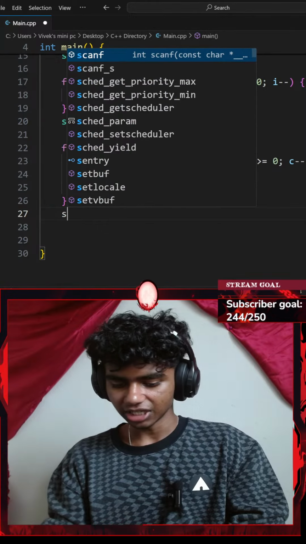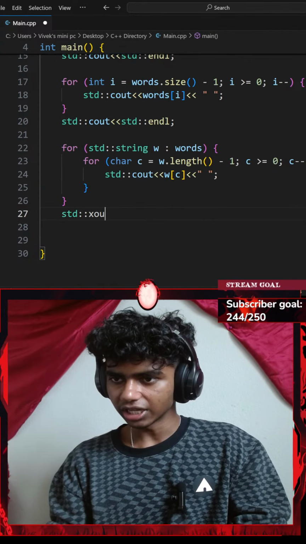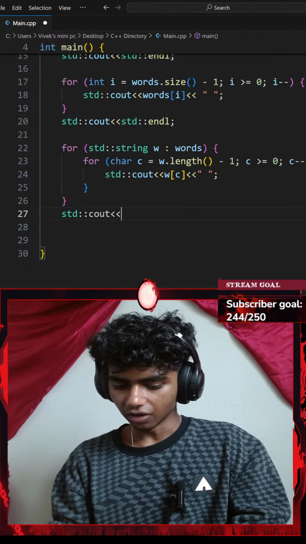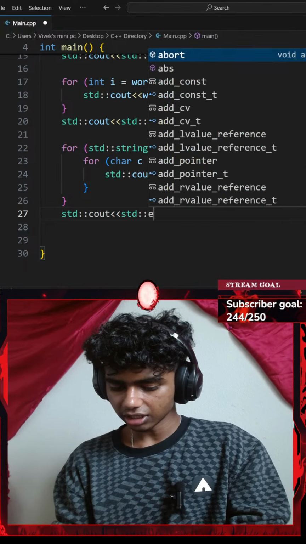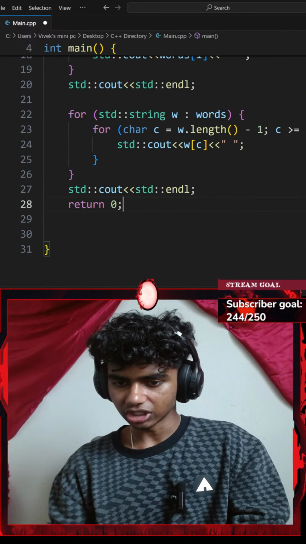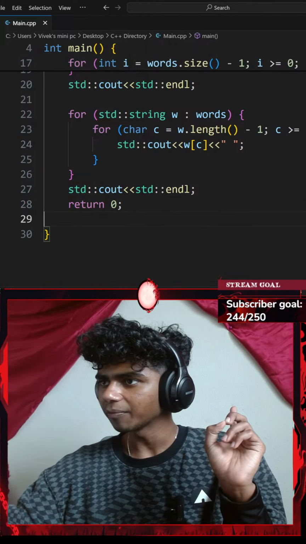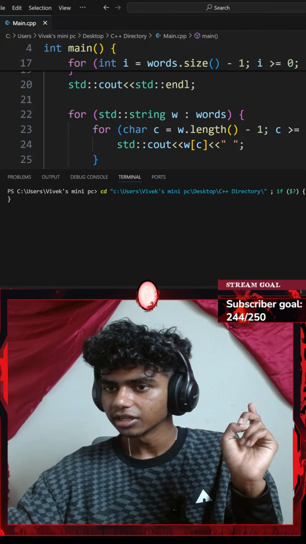I'm awful at pronunciation. That said, let's go with a standard console output with an insertion operator of a standard end line. Alright, perfect. Lastly, let me go ahead and return 0. If I were to Control S to save and run the code, let's see.